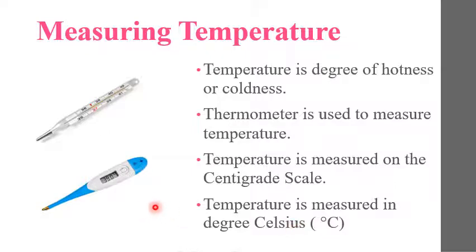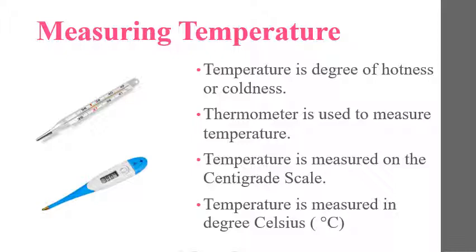So if you are not well and you measure the temperature, you are asking how many degrees, then doctors or at home also, now this is common, everyone has this thermometer at home.